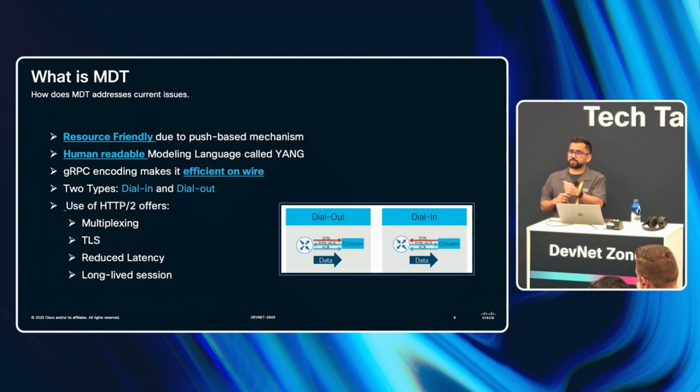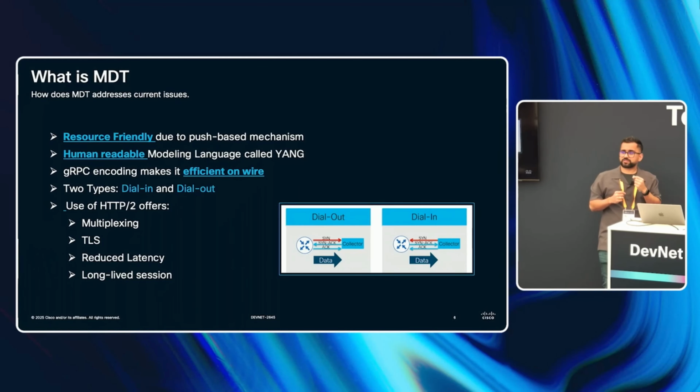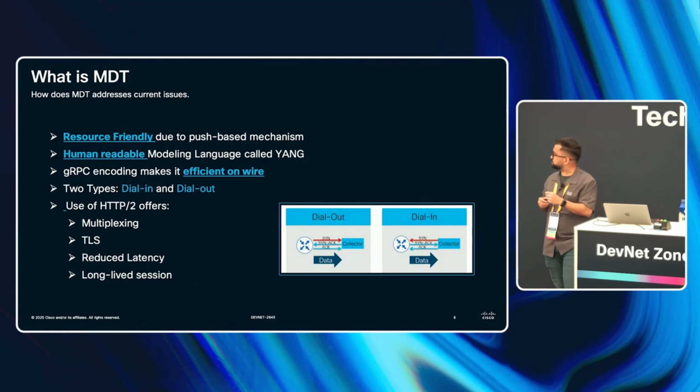Since gRPC is based on the HTTP version 2 protocol, I have a couple of advantages such as TLS. I am assured that my data being streamed from the router is secured because it is using TLS. It also has long-lived sessions. Even if there is no activity on my gRPC sessions, my sessions still live.